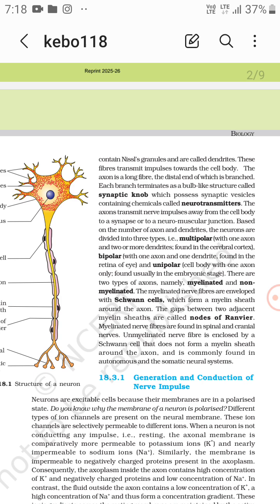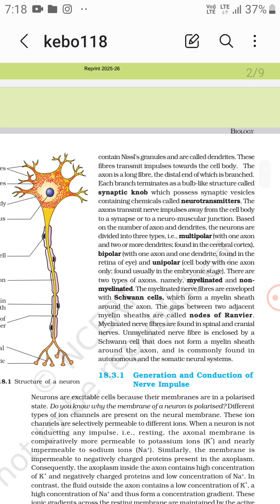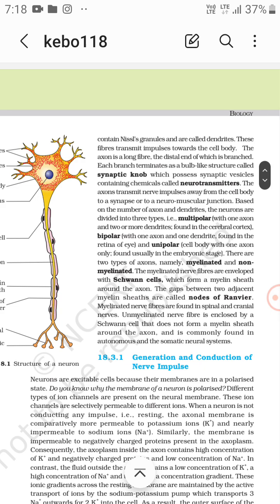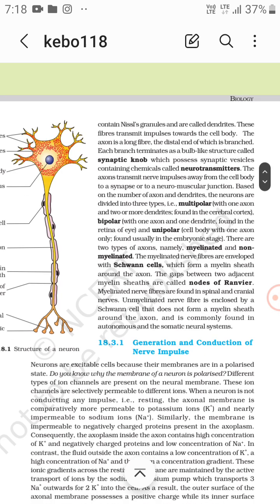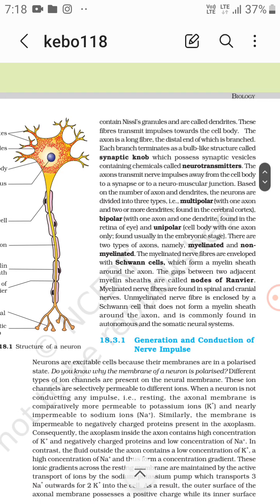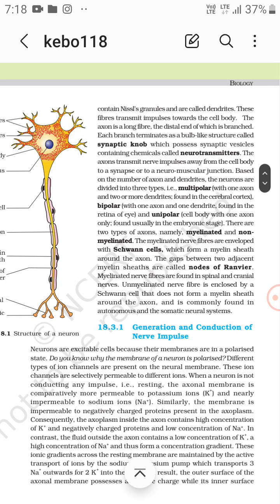Based on the number of axons and dendrites, the neurons are divided into three types. Multipolar, with one axon and two or more dendrites, found in the cerebral cortex. Bipolar, with one axon and one dendrite, found in the retina of the eye. And unipolar, the cell body with one axon only, found usually in the embryonic stage.